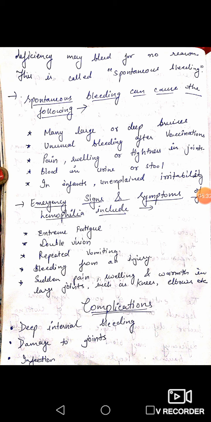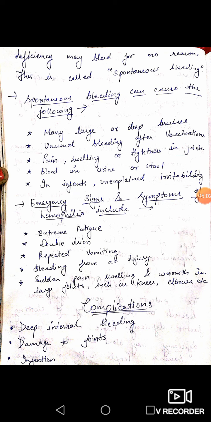They can cause many large or deep bruises. What are bruises? A bruise is basically a skin injury which results in discoloration of the skin, meaning the color of the skin can become black or bluish. Next is unusual bleeding after vaccination. If you are getting a vaccination, then there will be unusual bleeding. Next is pain, swelling or tightness in the joints.